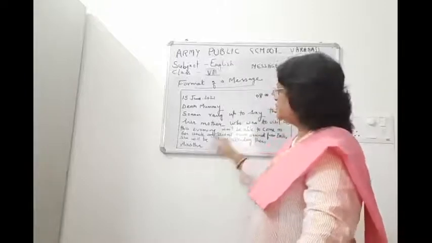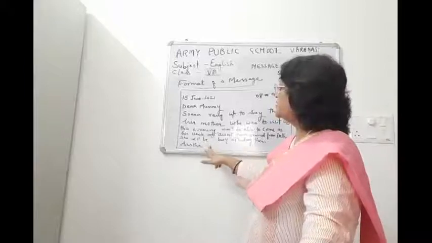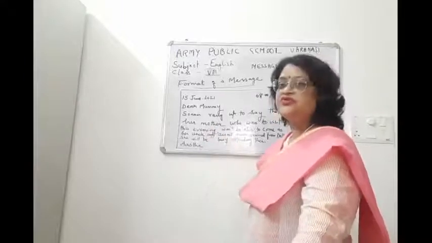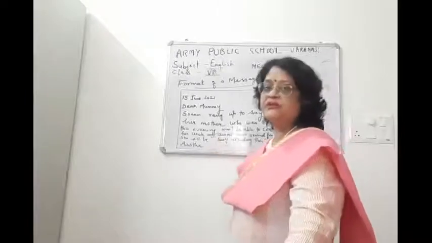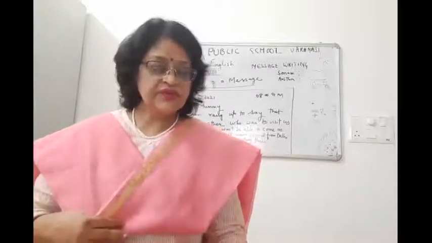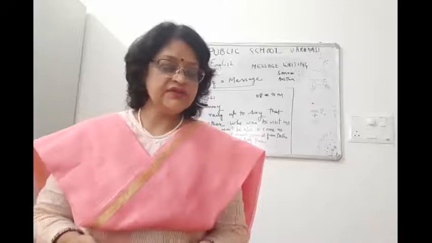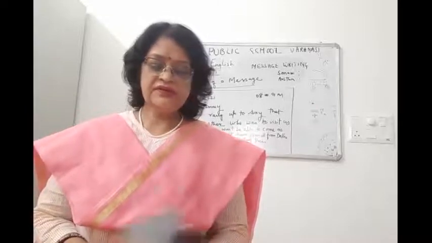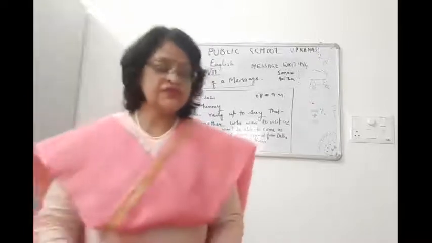And then you have to write the person's name who is sending or giving this message to her mother. So now it is not Sonam, but it is Astha who is writing this message to her mother. So in the signatory, her name will be there, children. Okay, so I hope, children, it is very much clear to you now. Whenever you write a message, you have to see this thing. All right.